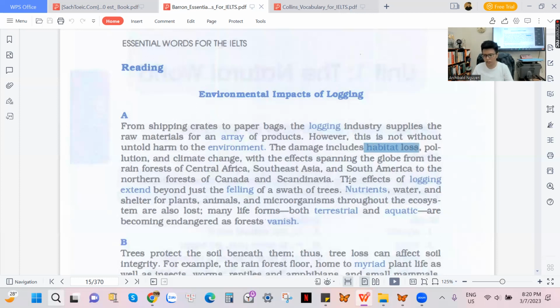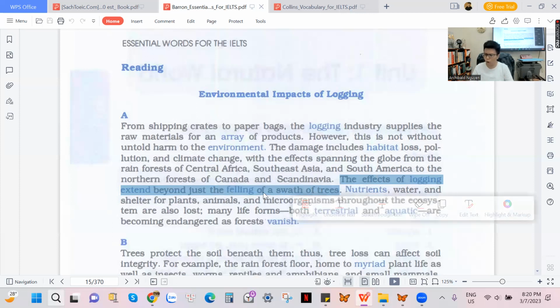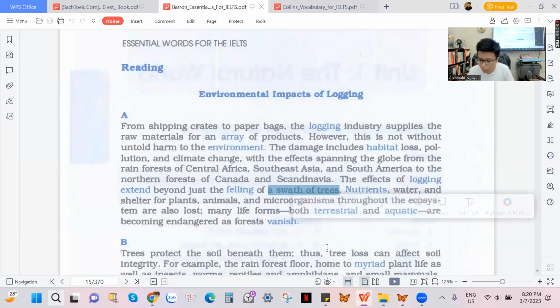Okay, so right here, next: the effects of logging extend beyond just the felling of a swath of trees. A swath of trees just means many trees, hundreds of trees, thousands of trees, millions of trees, an area of trees. They don't use the words hundreds of or an area of, they use the words a swath of trees. Here, the effects of logging extend.